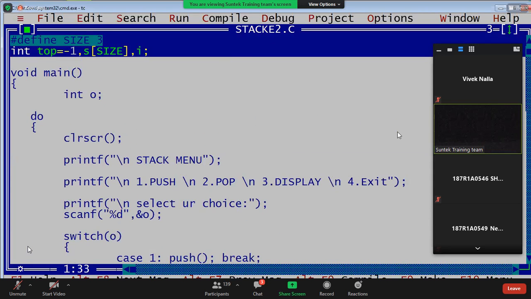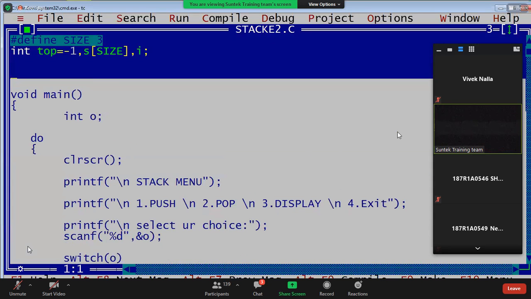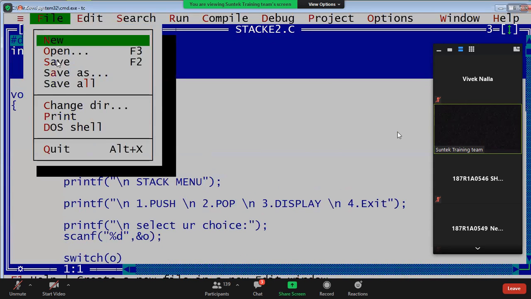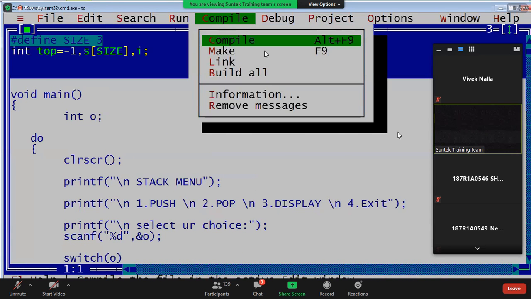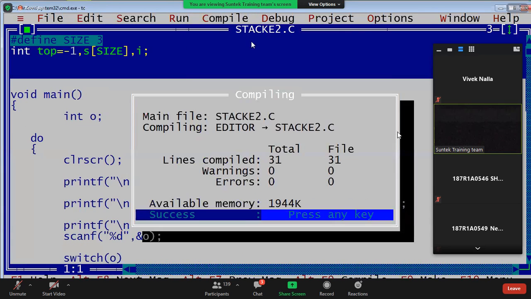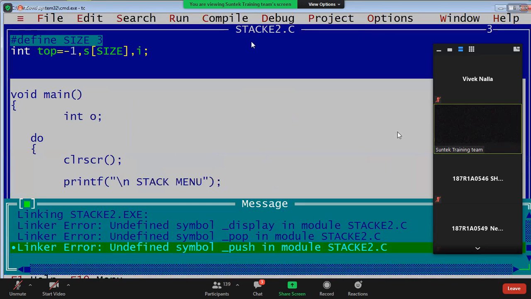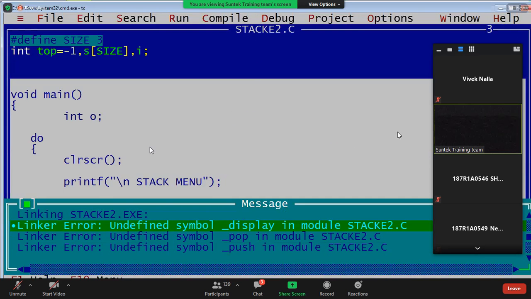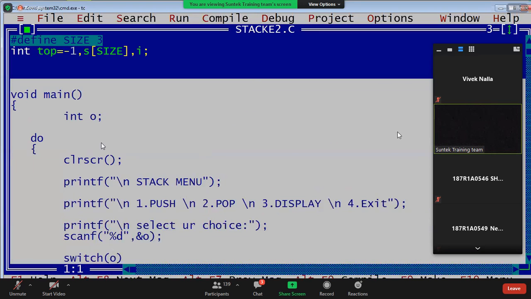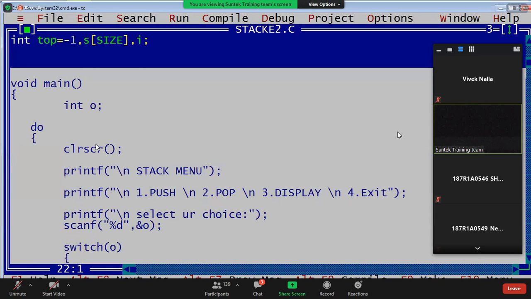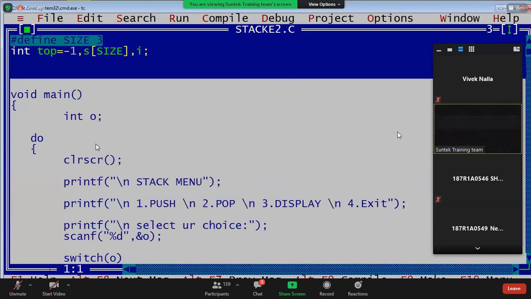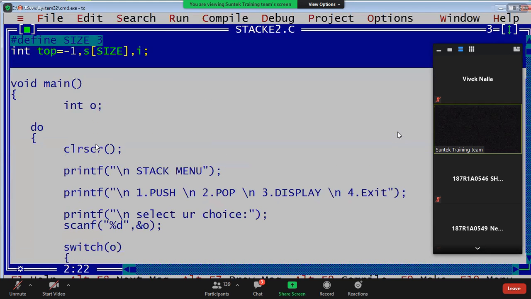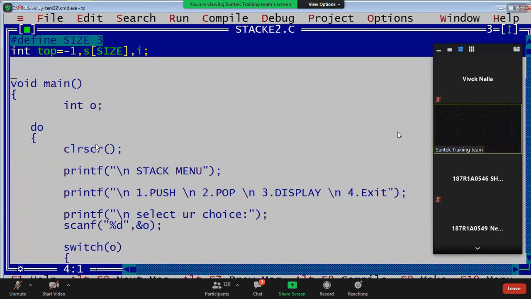But if I execute now, it gives an error. Okay, save again. Compile and execute. There are no errors while compiling, but while linking there are 3 errors. What are the 3 errors? Push, pop, display functions. You call them, but those functions are not there. Whenever you call functions, at the time of linking it will check. I want to write those functions.